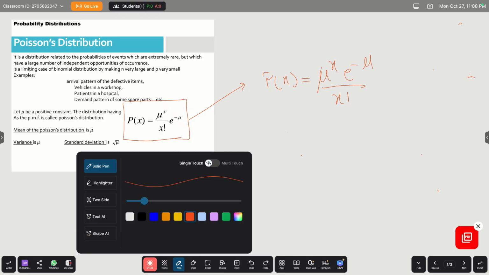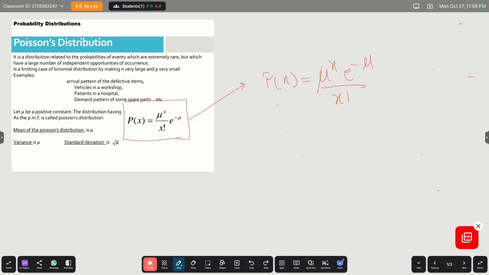As we discussed in the binomial distribution case, mu is equal to n into p, and since Poisson distribution is a limiting case of binomial distribution, you can use the same formula to calculate the mean here also. So mean is equal to n into p. Let me explain this with an example.